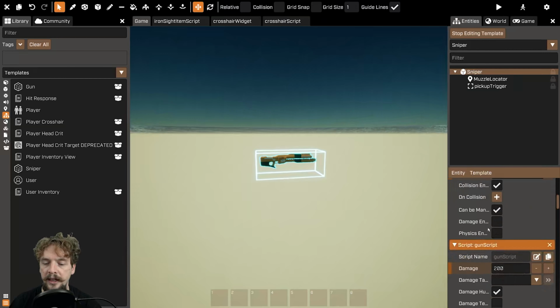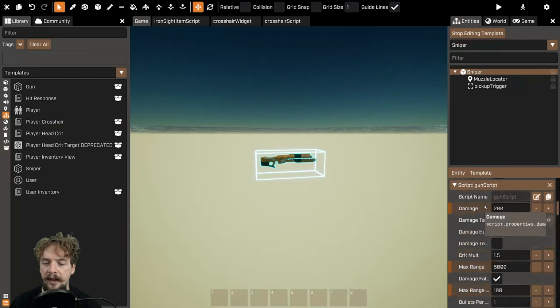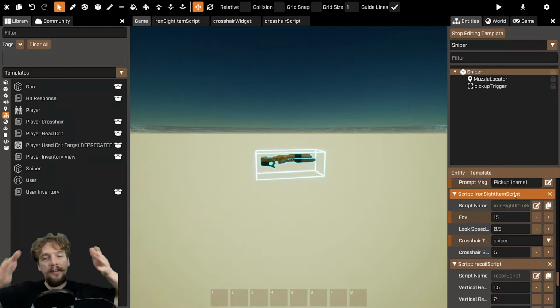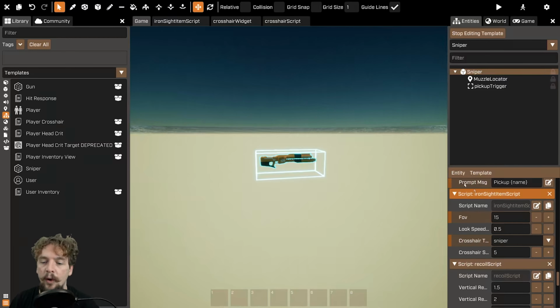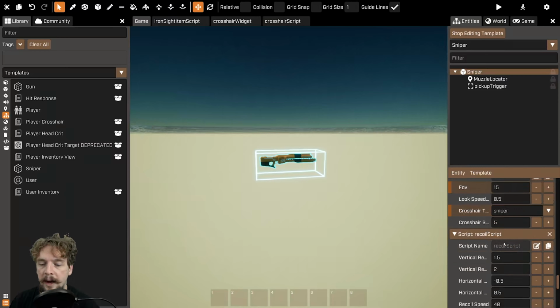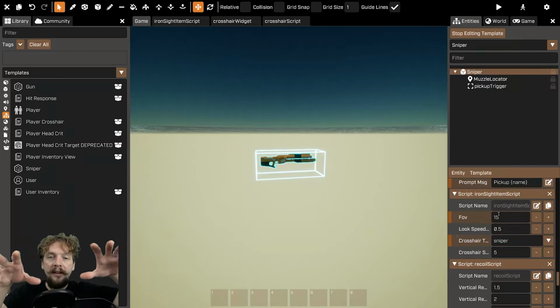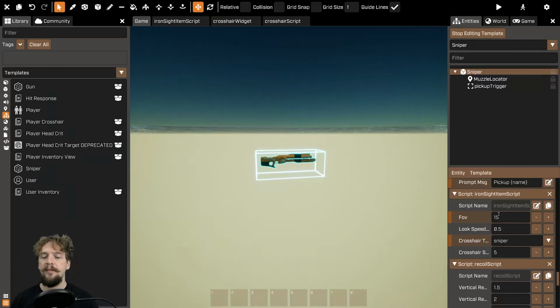We just need to find our sniper template again and scroll down in the entity editor to find the iron sight item script. This manages the zoom in part, the aim down sight, or here it's called iron sight. Within this script, you have this FOV property here. FOV stands for field of view, and essentially the smaller the number, the more zoomed in, the larger the number, the more zoomed out. By default it's set to 60, but if we reduce it to 15, that's when we can get that really zoomed in look.